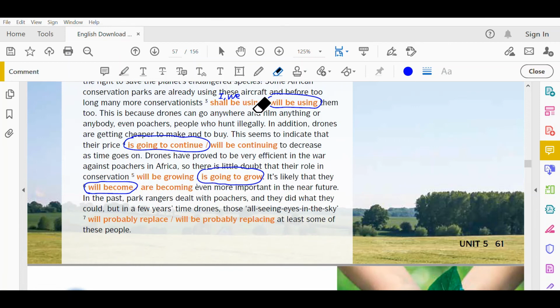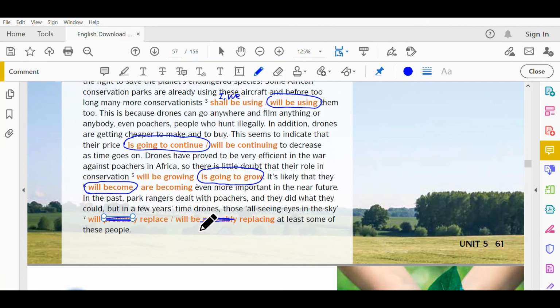Next, lastly. In the past, park rangers dealt with poachers and they did what they could. But in a few years' time, drones, those all-seeing eyes in the sky, they will probably replace or will be probably replacing. Okay, don't get confused with the word probably over here. Let's cut it out. So, if you omit the word probably, you can see that this is actually will replace, the future simple.